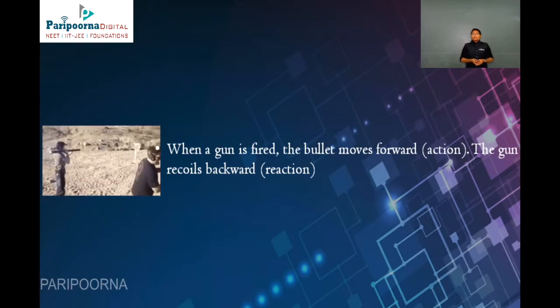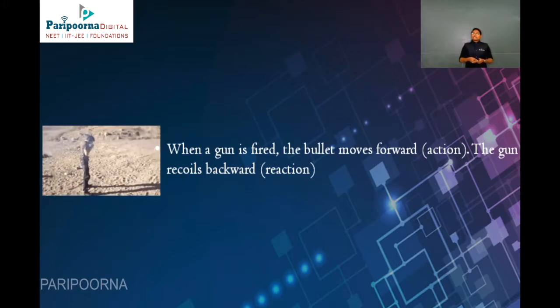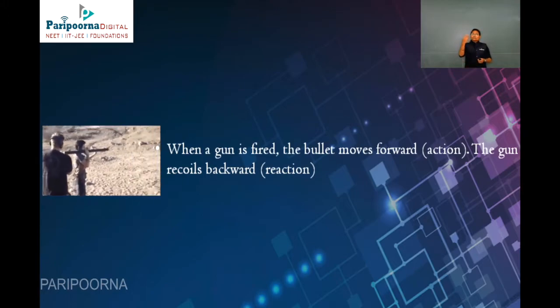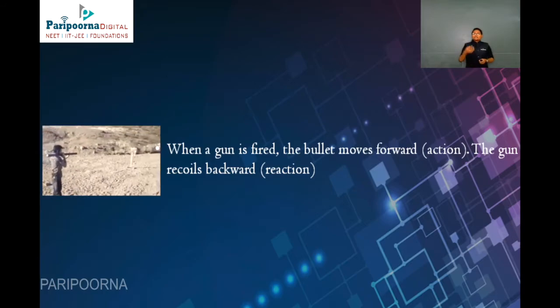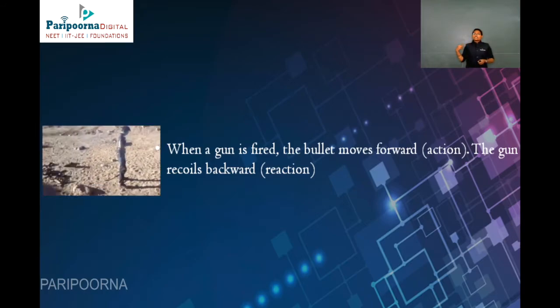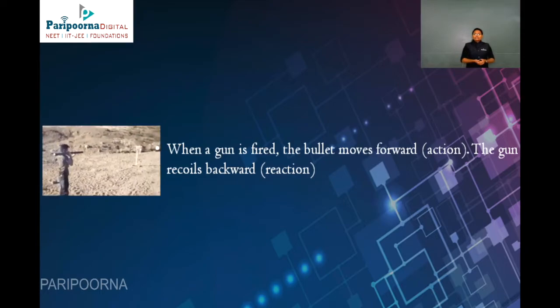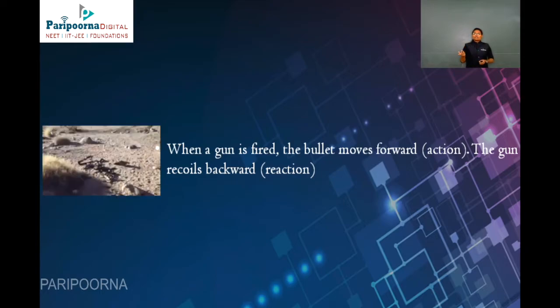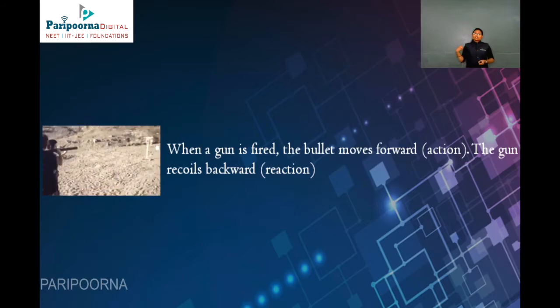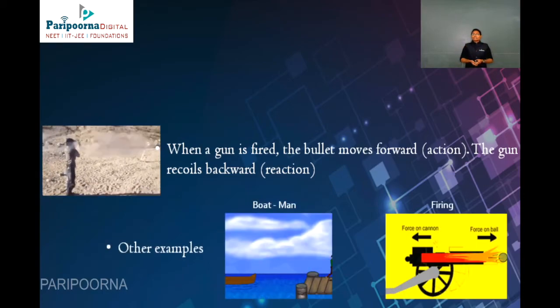So, examples of the third law. When a gun is fired, you can see the bullet moving forward, that is action. But the gun recoils, moving backward, that is reaction. You can see when he shoots, the bullet moves forward, but the recoil goes backward. It is the action and reaction.